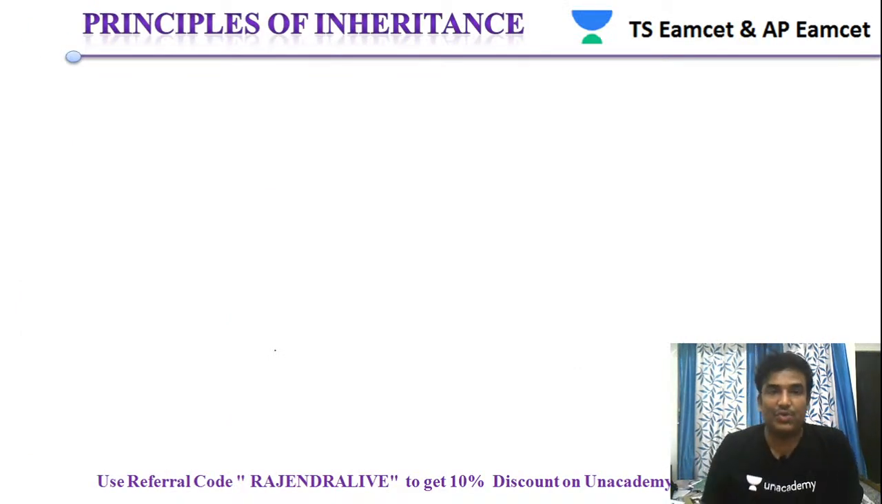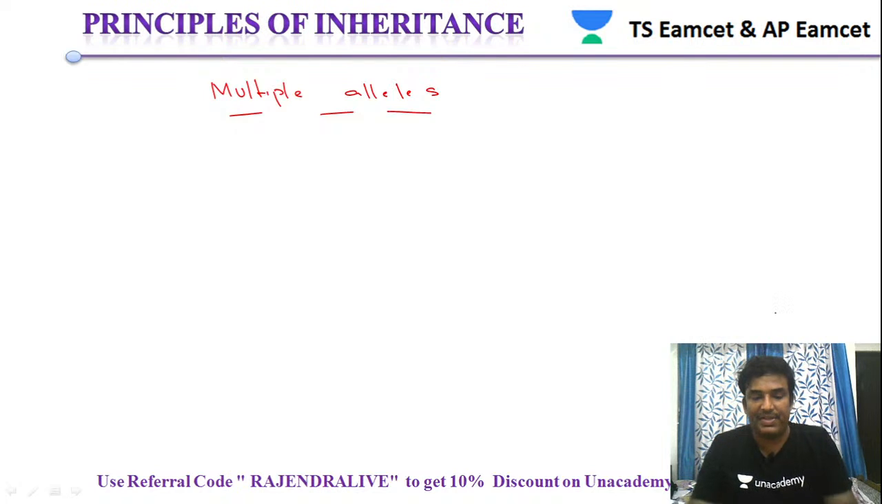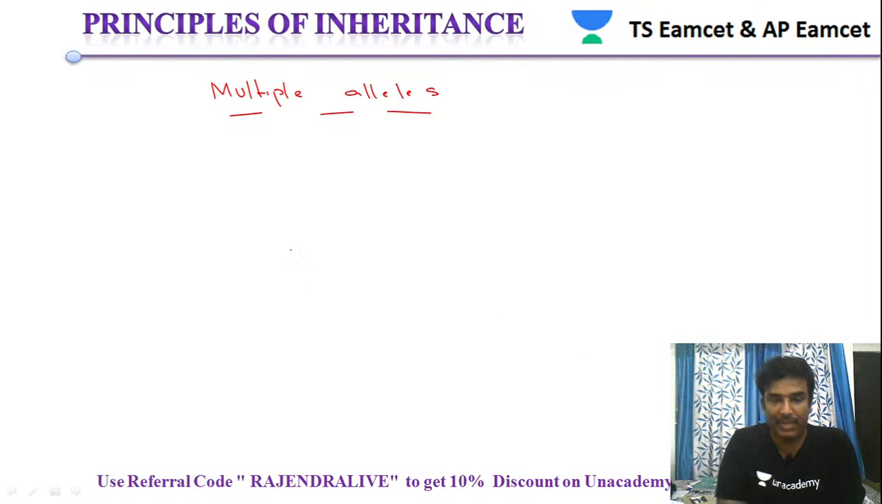So now let us continue. In today's topic, that is multiple alleles. So the name of the topic is multiple alleles. Today we'll discuss multiple alleles. In previous classes we were discussing in detail the monohybrid cross, the dihybrid cross, and incomplete dominance. Now let us see what happens in multiple alleles.